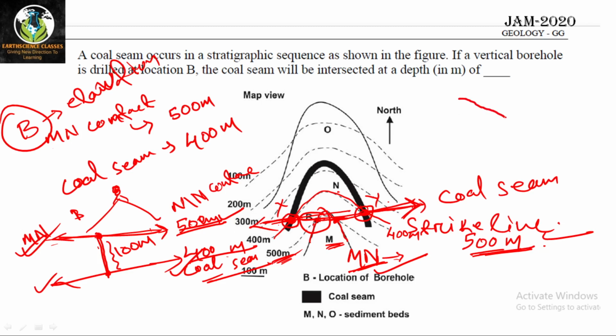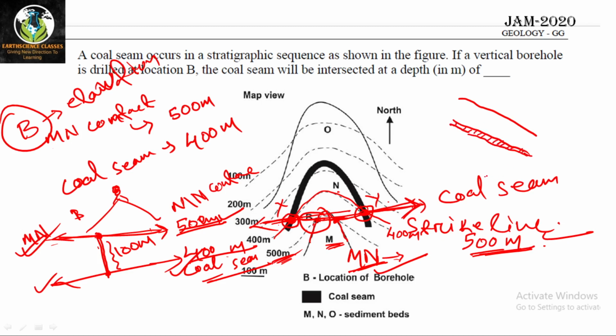Let's say this is a mountain. This is a dipping bed, so this is a dipping strata or inclined strata. And here it is a coal seam. Only to help you in imagination, I am doing this diagram.